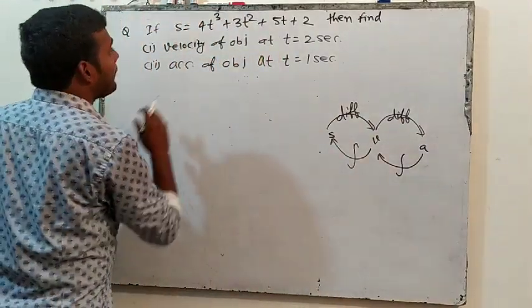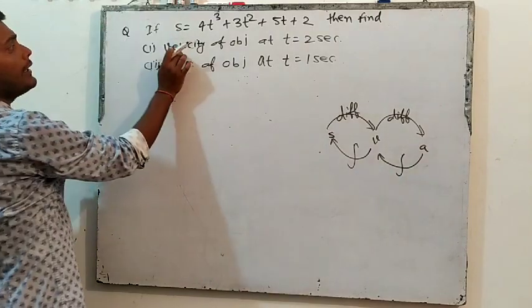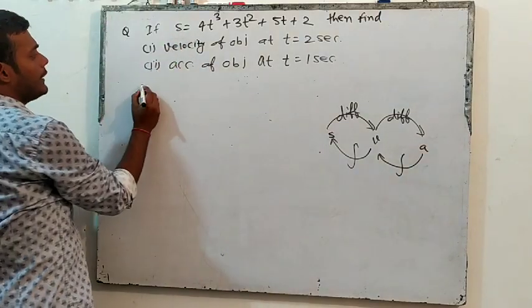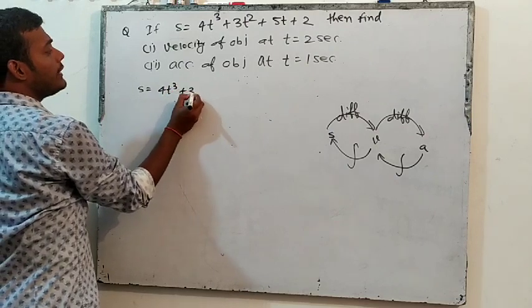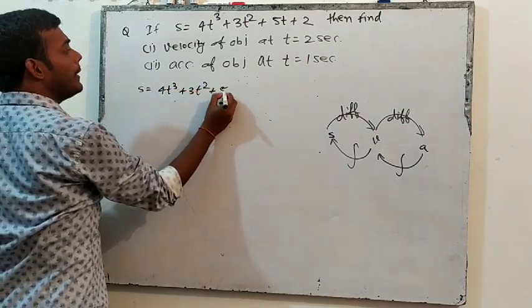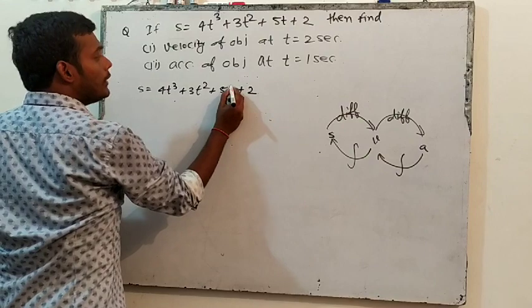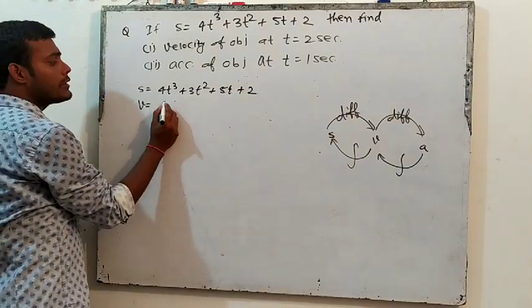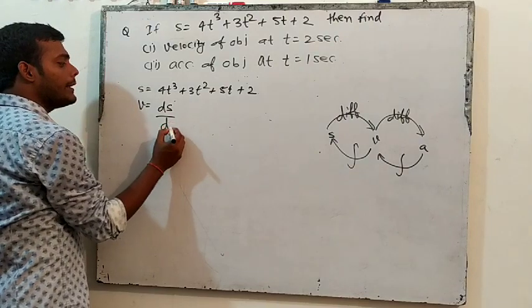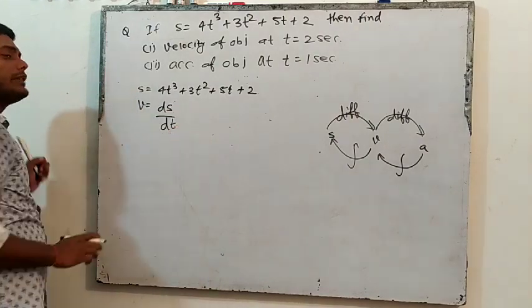Here see what they have given. Displacement they have given, and they have asked about velocity. What is the equation of displacement? 4t cube plus 3t square plus 5t plus 2. This is given. What do we have to find? Velocity. So how will we find velocity? For finding velocity, differentiate displacement with respect to time.